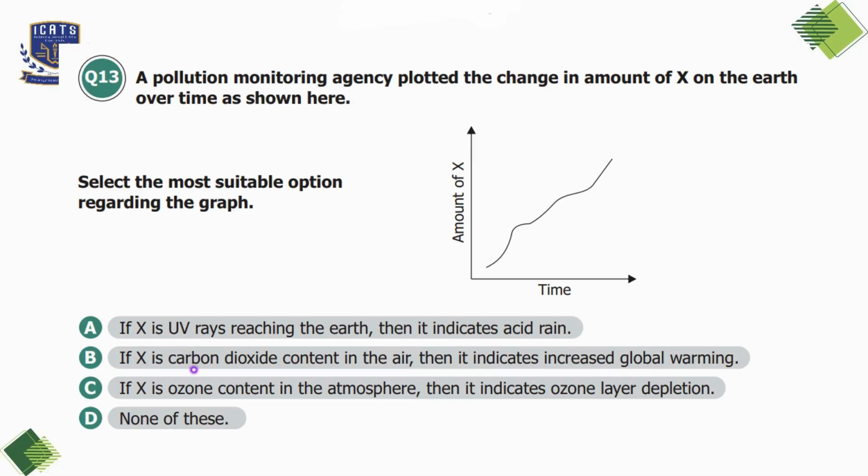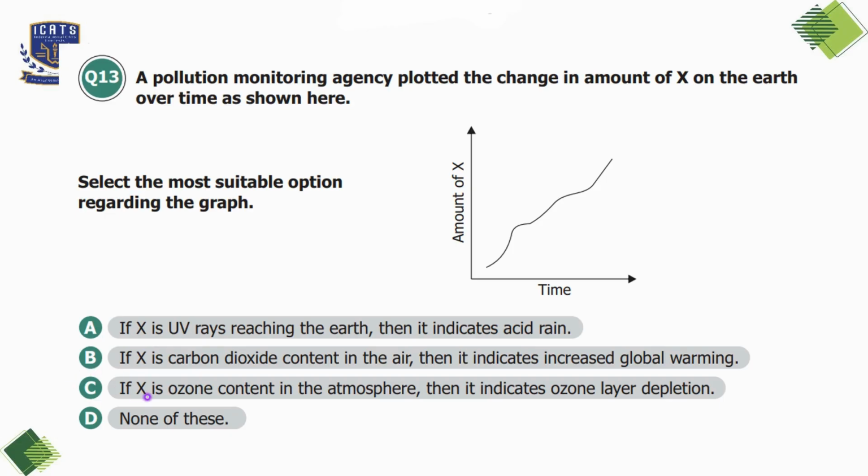Option B is if X is carbon dioxide content in the air, then it indicates increased global warming, which is correct because carbon dioxide is a greenhouse gas that traps heat causing global warming. If carbon dioxide is increasing over time, global warming is also going to increase.